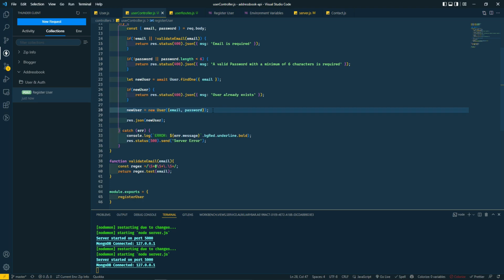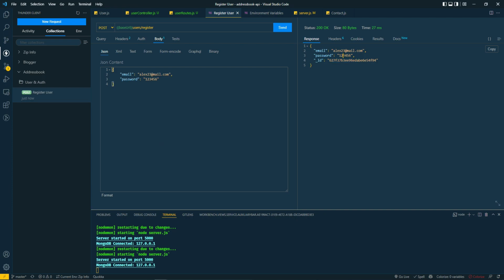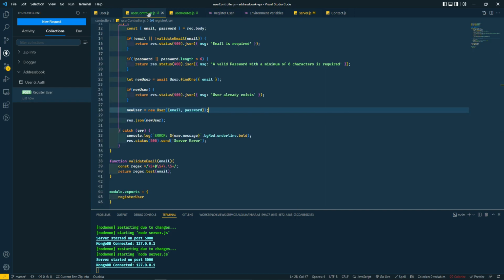So now that everything is working as it should, before we can save the new user, we need to do something about that password, because the password right now is just plain. Let's hash that password so that it's safe. In order to do that, we're going to be using bcrypt.